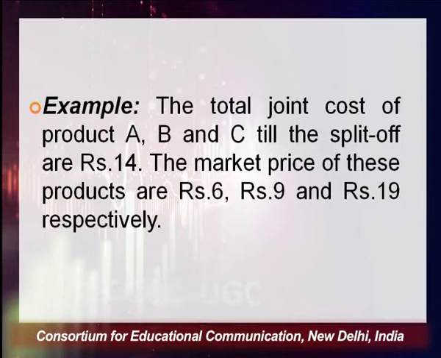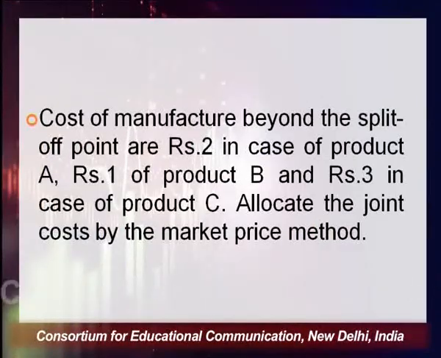The market price of these products is 6 rupees, 9 rupees, 19 rupees respectively. That is 6 for A, 9 for B and 19 for C. Cost of manufacturing beyond the split off point is 2 rupees in case of product A, 1 rupee in case of product B and 3 rupees in case of product C.